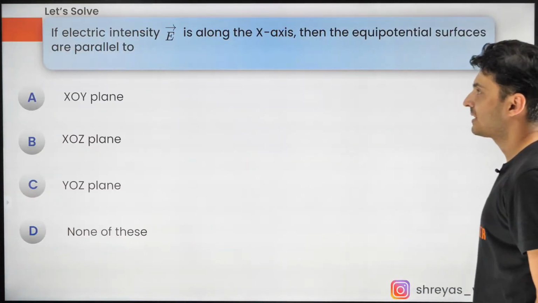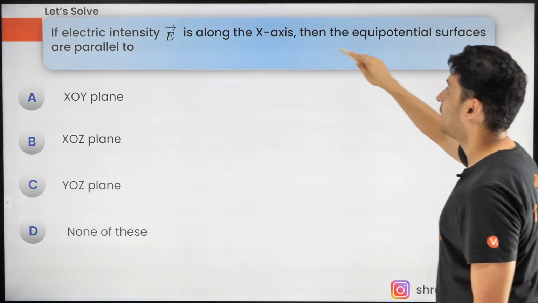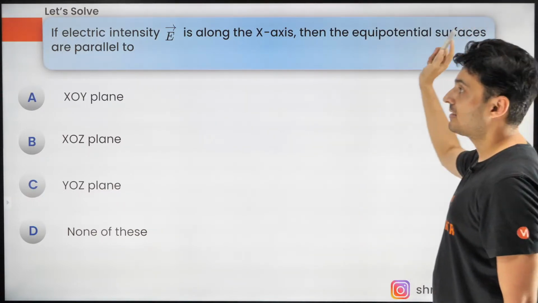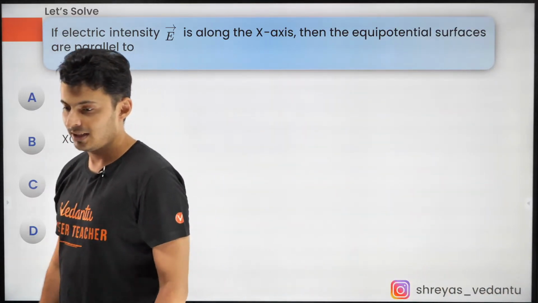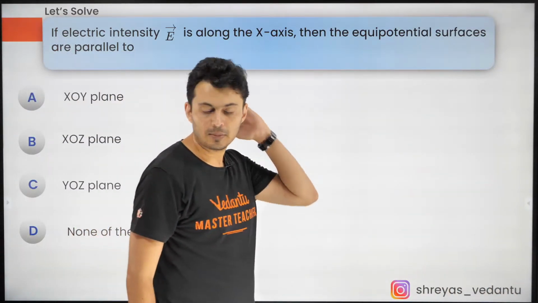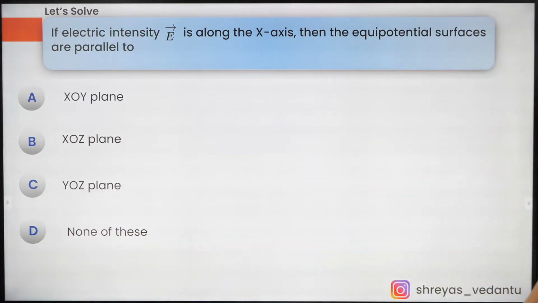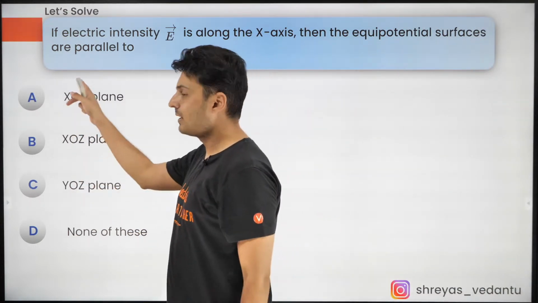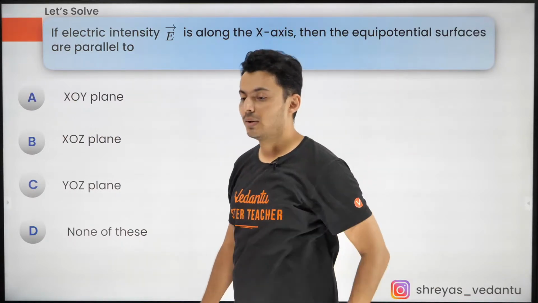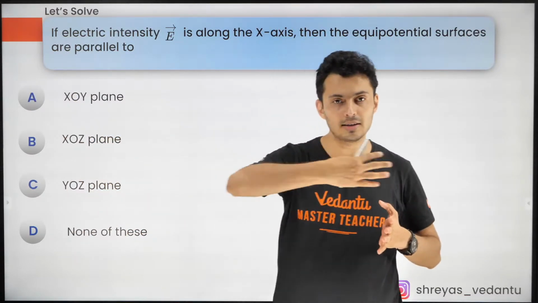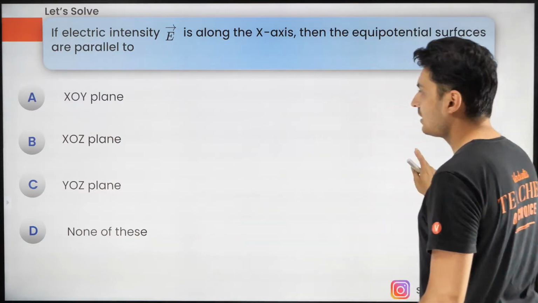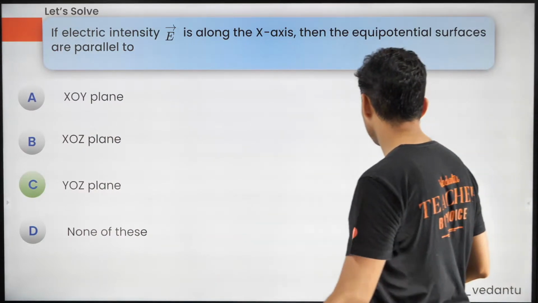Now let's do some questions. If the field is along the x-axis, then the equipotential surfaces are parallel to which plane? Come on, think. XY plane, XZ plane, YZ plane. That O over here stands for origin. Come on, guys. If the field lines are along the x-axis, isn't it obvious? Yep, it's answer C. Correct.